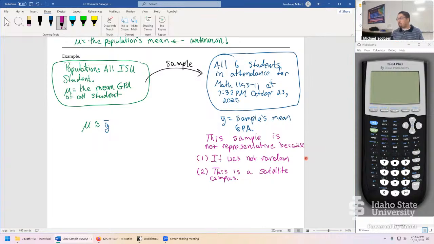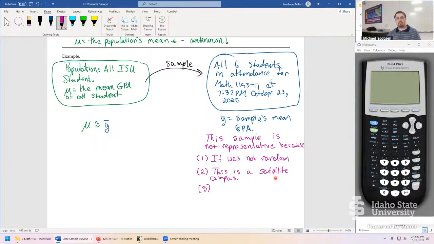We would hope that our representative sample is maybe larger than 6, but 6 isn't the main problem. We want to have students that are on the main campus, fully online students, maybe not associated to any campus whatsoever. Maybe someone on the Meridian campus way out there in Boise. That's a pretty big campus as well. We took everyone in one particular satellite campus in Idaho Falls. So this satellite campus was a second problem.